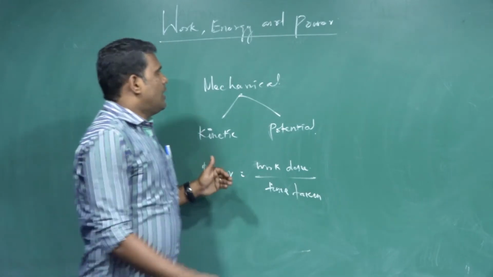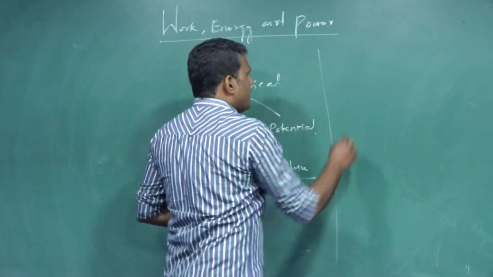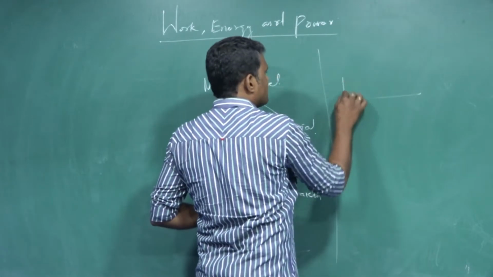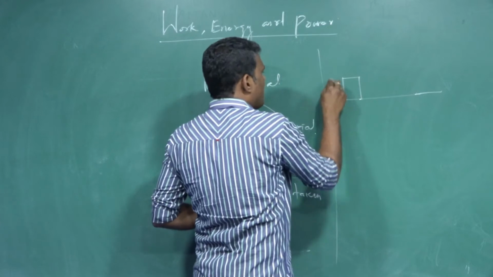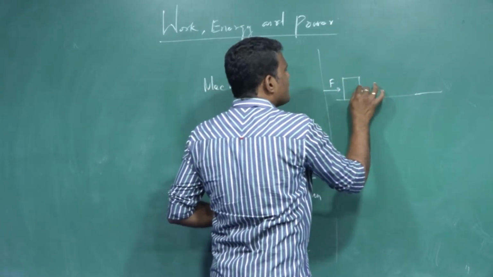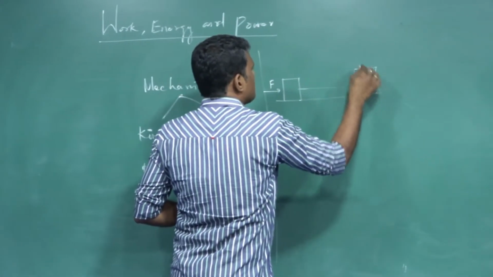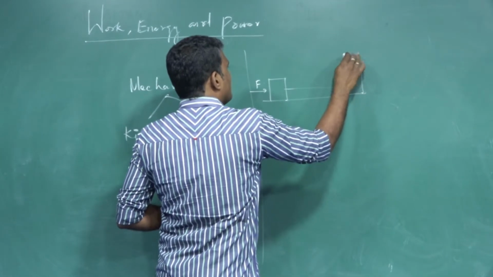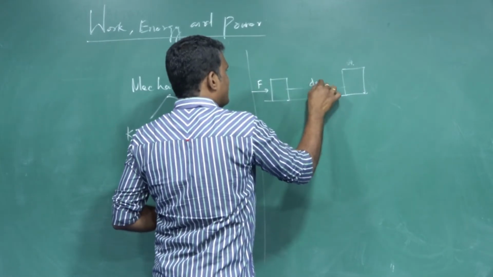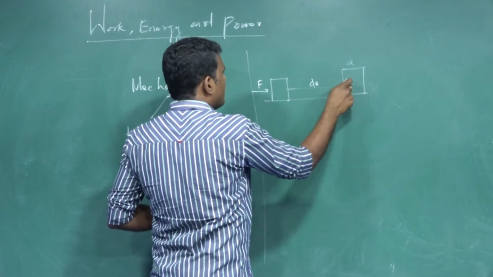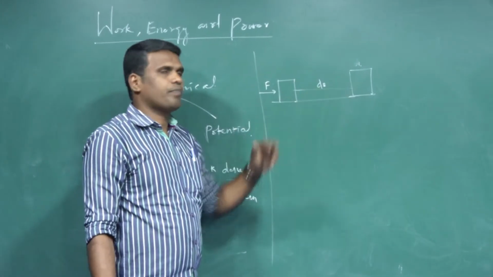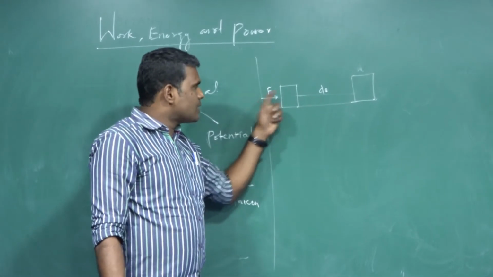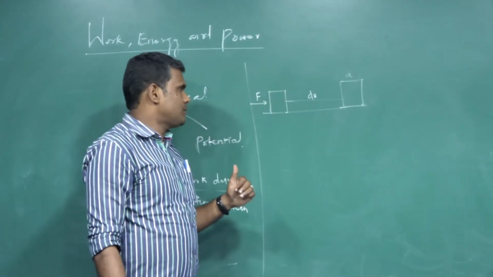Now, I can give you a simple example here. Let us consider a stone over here. You are applying a force F so that the stone is displaced through a distance, let us say ds. So work is said to be done on the stone. Work done is nothing but the product of force and displacement.